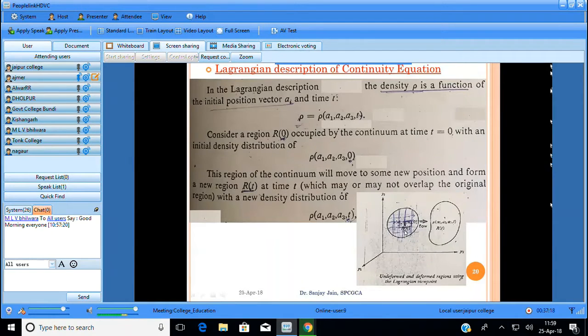This is denoted R0, meaning the volume at t equal to 0, region R0, and the coordinates are A1, A2, A3 at time t equal to 0. This is the initial, before-deformed shape, and this is the deformed shape at time t, with coordinates A1, A2, A3 after time t, which we are using. So the density in the undeformed shape is rho of A1, A2, A3, and the density in the deformed shape is rho of A1, A2, A3 and t.